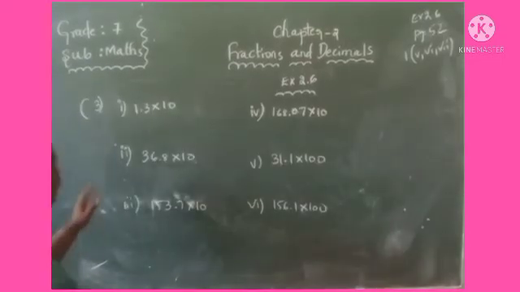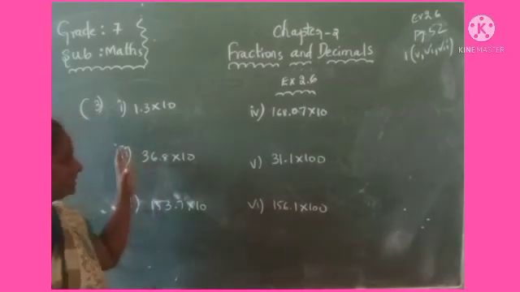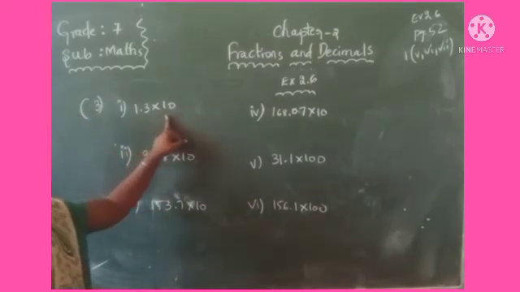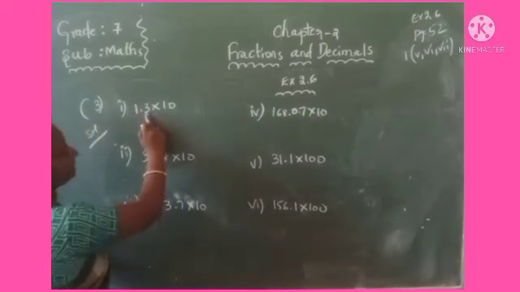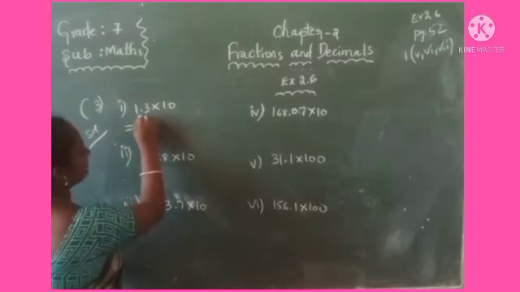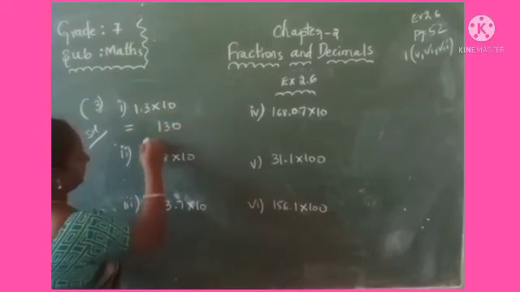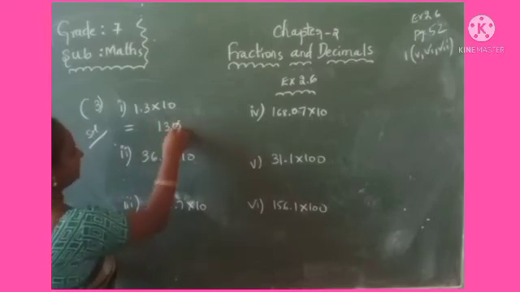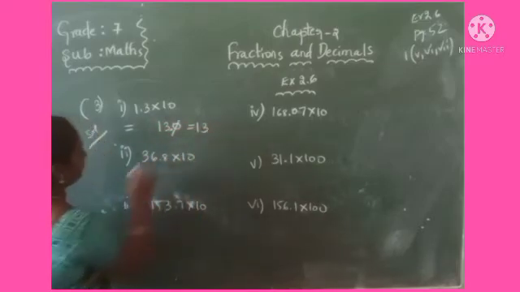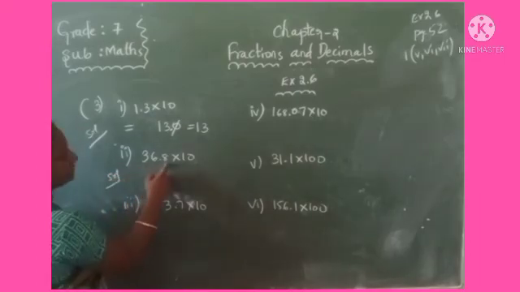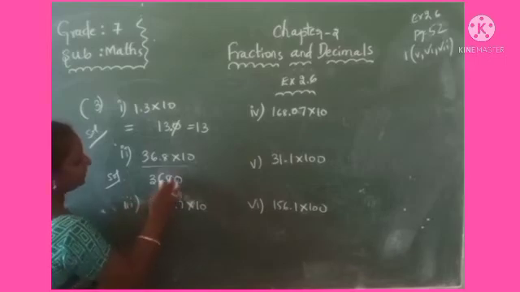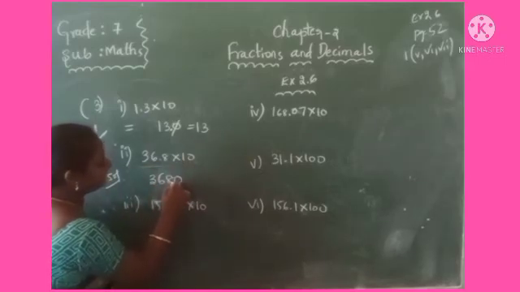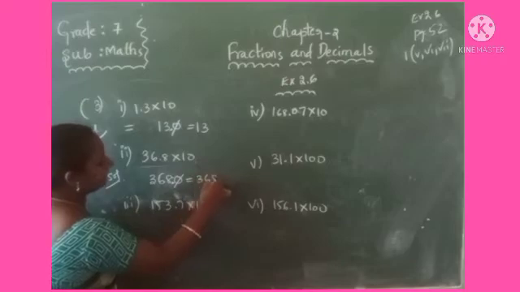Okay children, see in the third question also we have to multiply the decimal numbers. Multiplication of decimal number by 10, 100. Find the first one. First one, see 1.3 into 10. How to find this one? First 13 tens are 130. How to give the decimal point? One digit after. So it is equal to 13. Similarly, second question, 36.8 into 10. By actual method we got 3, 6, 8, 0. Just put here 0. The decimal point where you have to give, one digit after. That is, you will get 368.